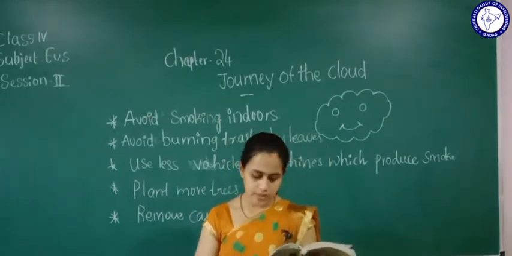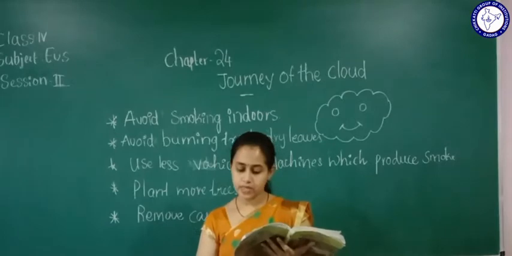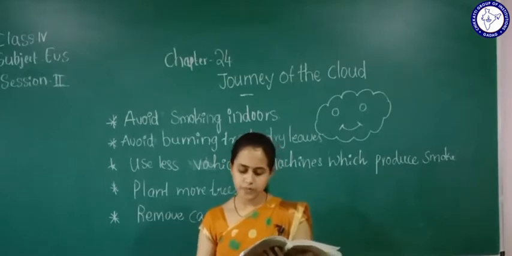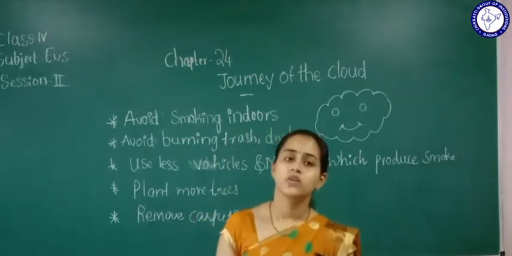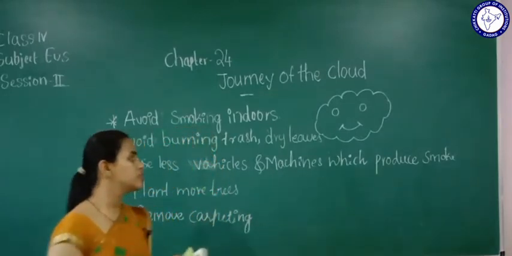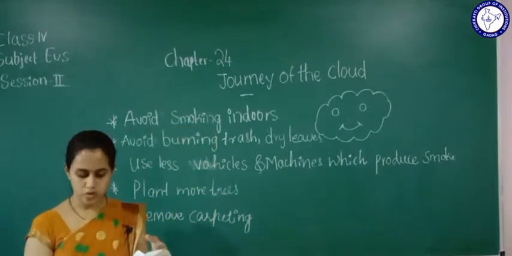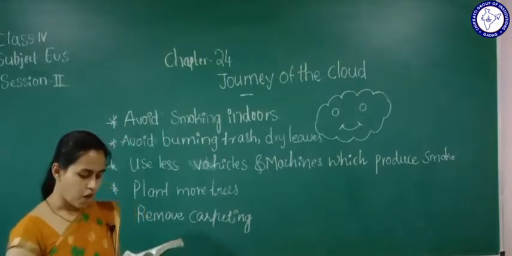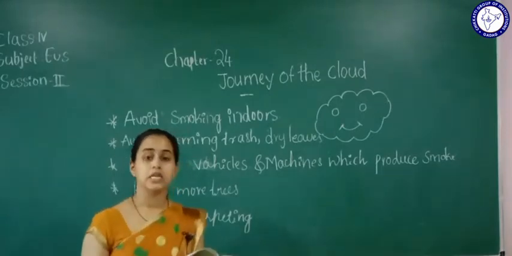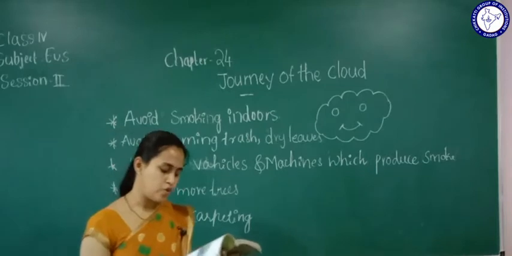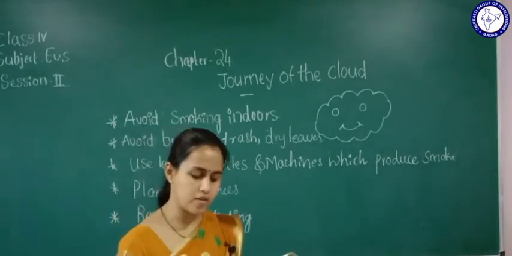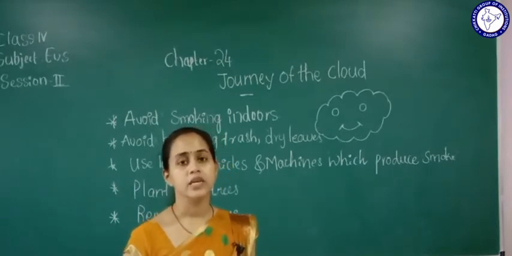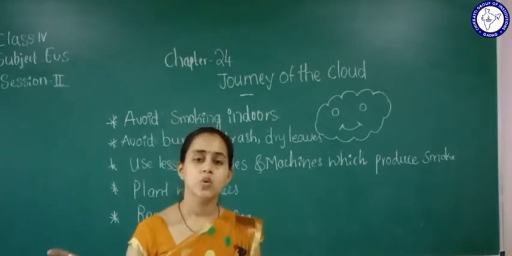Okay, so here write the steps that you can take to prevent pollution of water. So what can we do? There are many things we can do to avoid polluted water. Avoid using garbage disposal. Do not dispose household chemicals. Whatever chemicals, whatever dirty things, we should not throw into water.